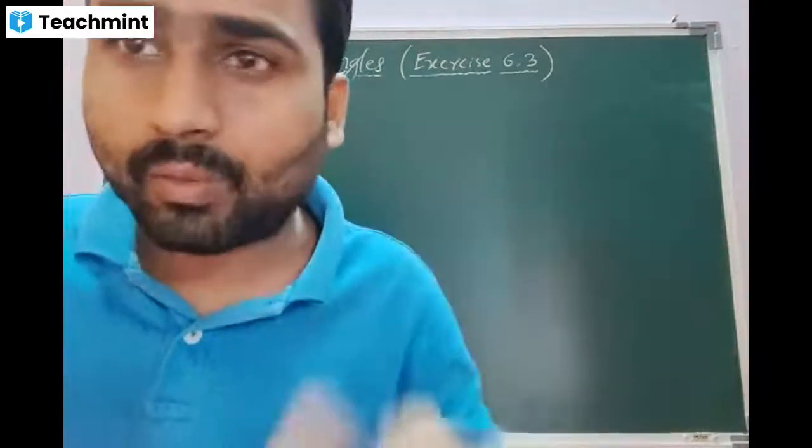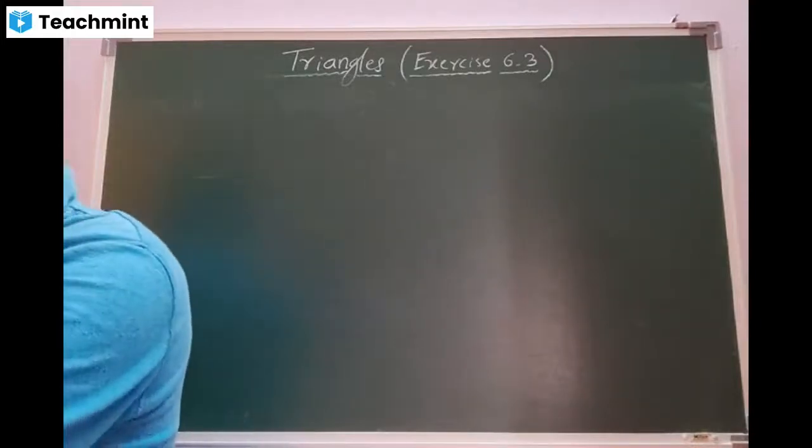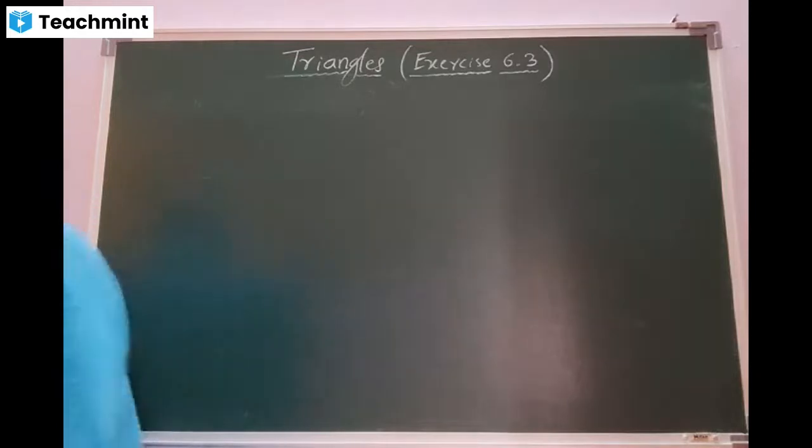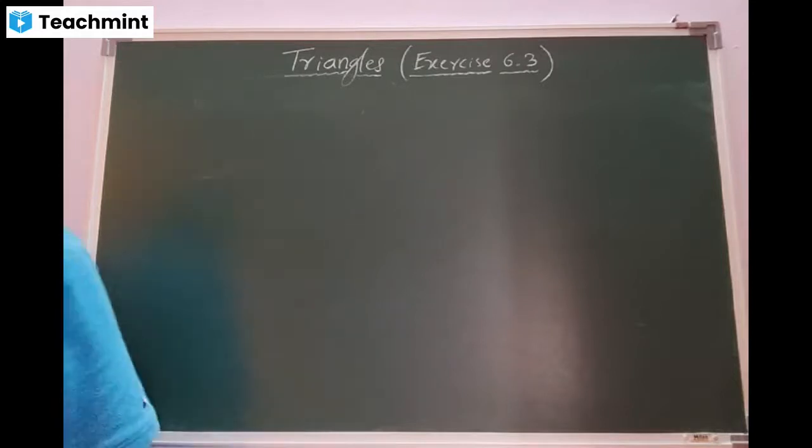Akshata, read the 15th one, quick. Yes, sir. 15th one. A vertical pole of length 6 meter casts a shadow 4 meter long on the ground, and at the same time a tower casts a shadow 28 meter long. Find the height of the tower.